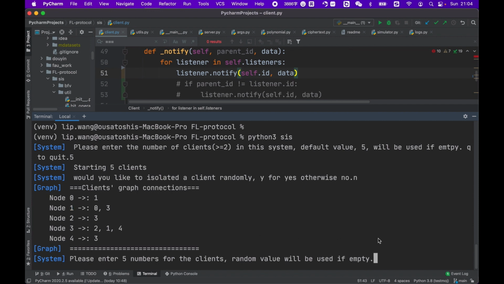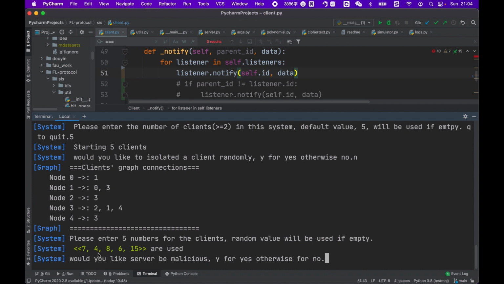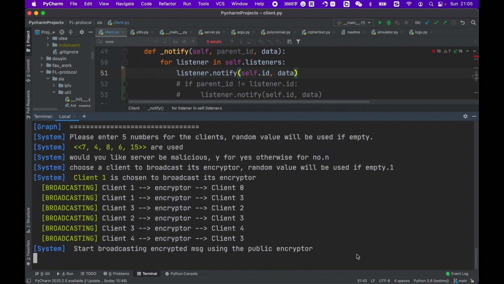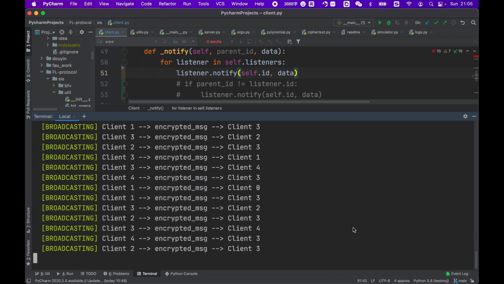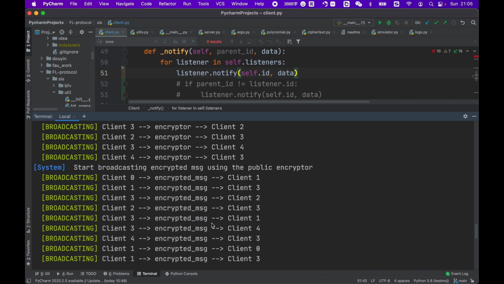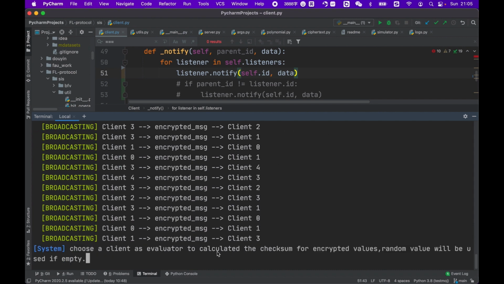Enter 5 numbers for the clients. We simulate that each client has true information known only by itself. Let's use random values, which will be assigned to each of the clients. Would you like the server to be malicious? Not right now. Choose a client to broadcast its encryptor to all the other clients. Let's choose client 1. Once it broadcasts, the other clients receive the public encryptor, then encrypt their messages and broadcast them to other clients.